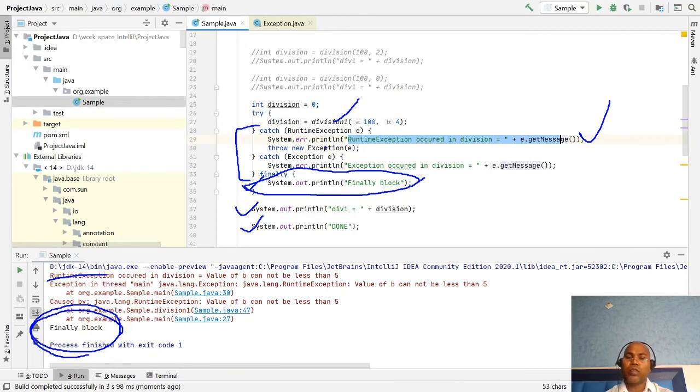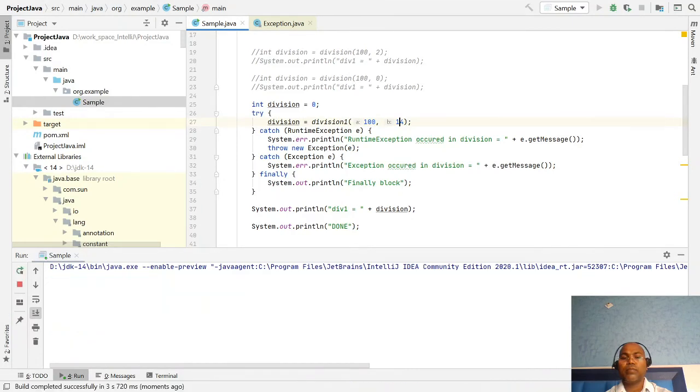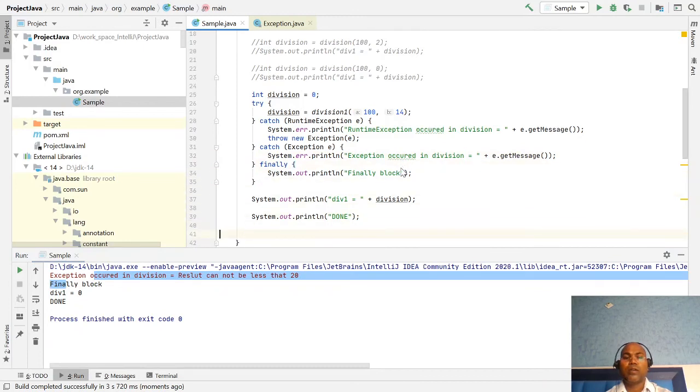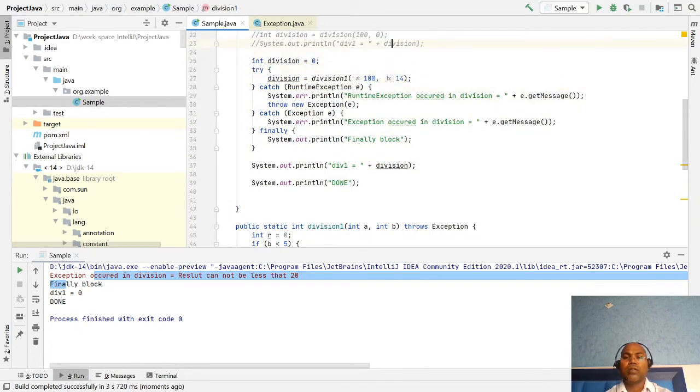Otherwise, whether you are throwing an exception or not throwing one, the finally block runs. Let's say I am passing some valid value and we run it, and we don't get any exception. When the exception occurs, this block handles it and finally executes: the value cannot be less than 20.